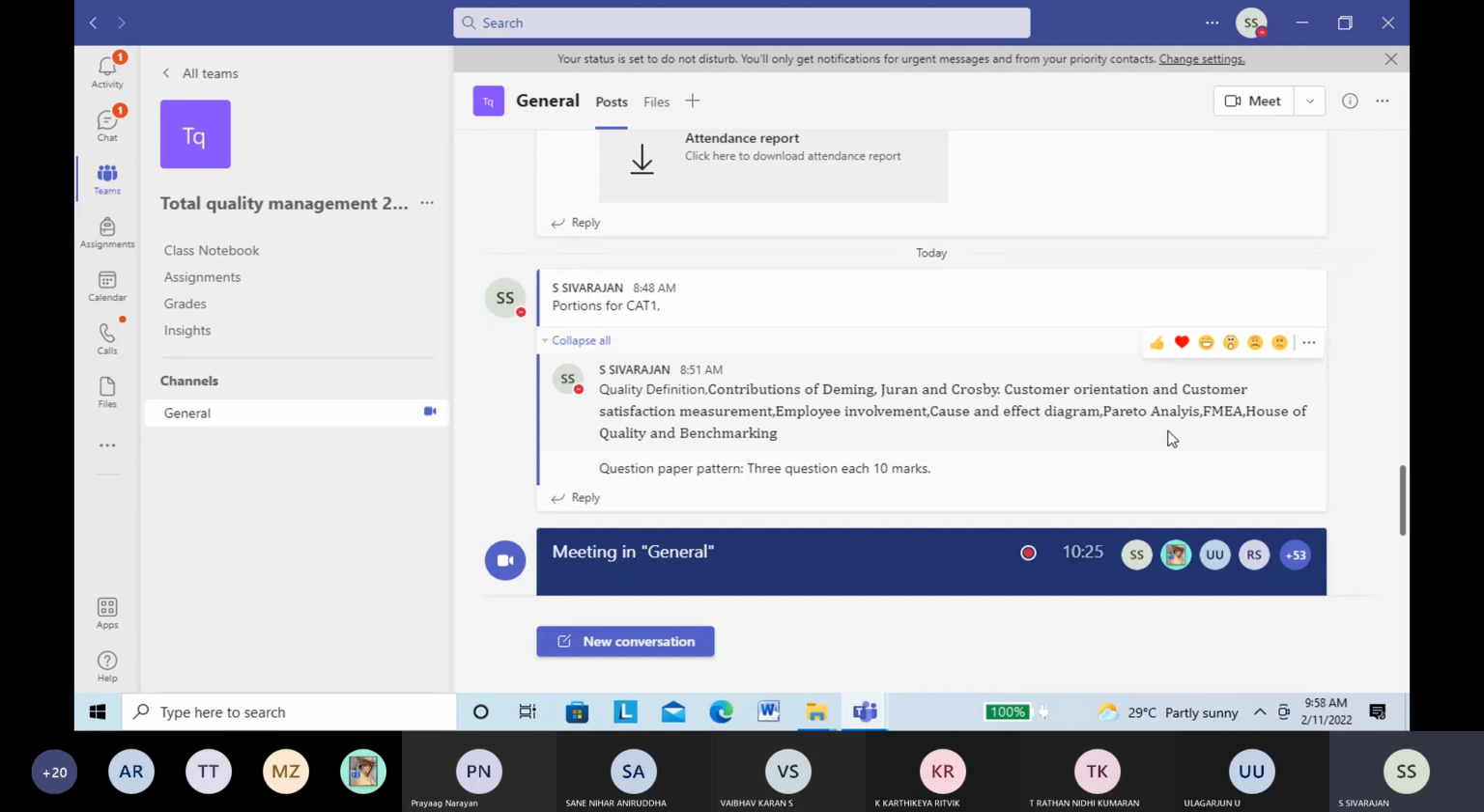So all bars in descending order you have to put, and then cumulative percentage should come on the right hand side, and then how that 80-20, how you are getting that 80%, you must explain. So that is Pareto analysis. So that also we have discussed in the class.